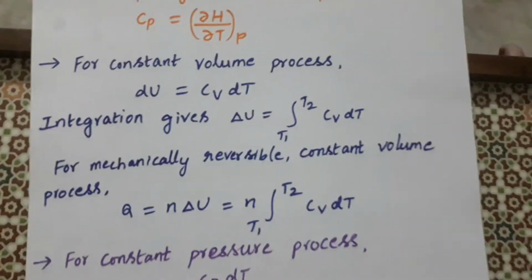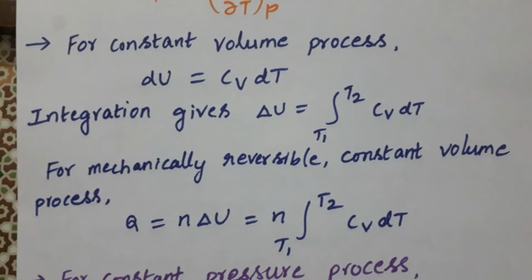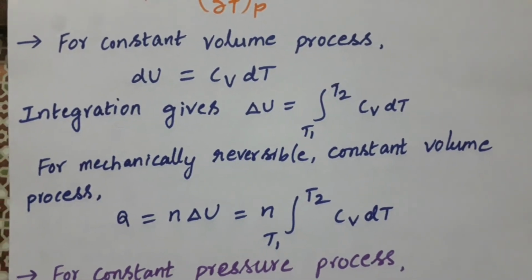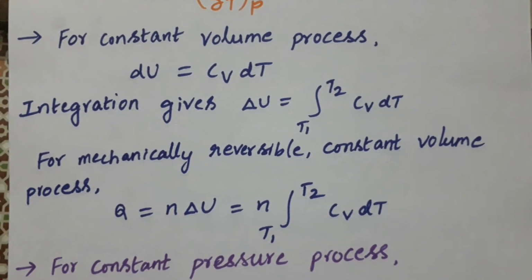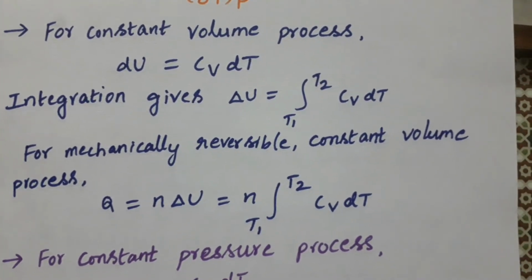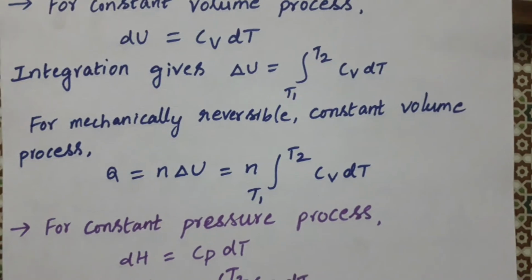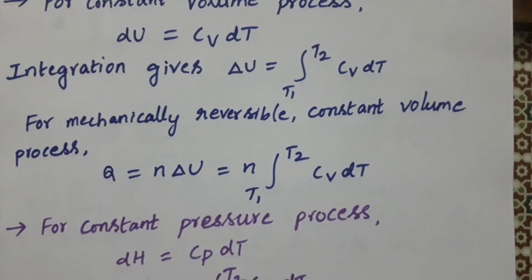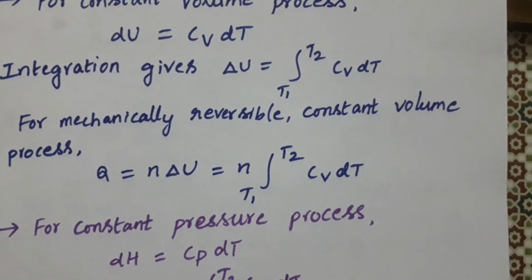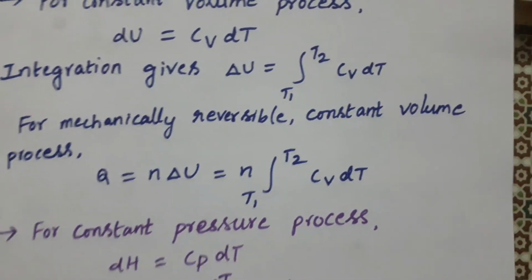For a constant volume process, dU is equal to Cv dT. Integrating this equation gives ΔU equal to the integral from T1 to T2 of Cv dT. So for a mechanically reversible constant volume process, Q equal to nΔU, which is equal to n times the integral from T1 to T2 of Cv dT.